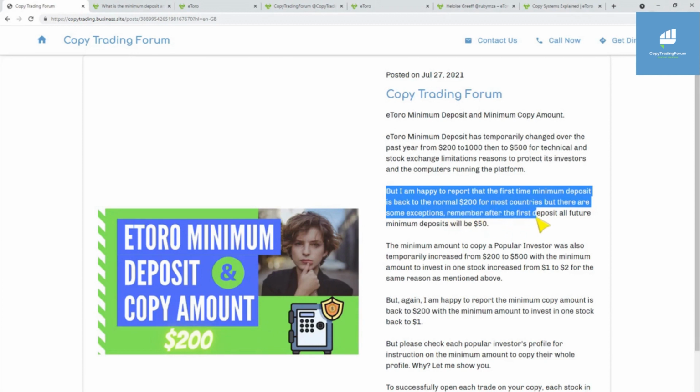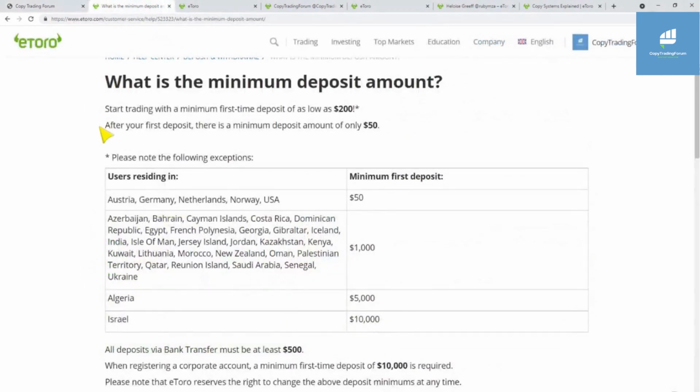Remember, after the first time deposit, all future minimum deposits will be $50. So if we look on eToro's website here, it gives you all the details. The first time minimum deposit when you set up your account is $200 for most countries, and then after that, it's only $50. But if you're residing in Austria, Germany, Netherlands, Norway, or USA, the first time minimum deposit is only $50.